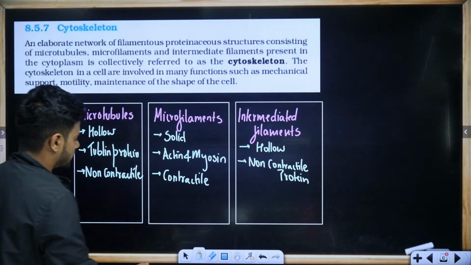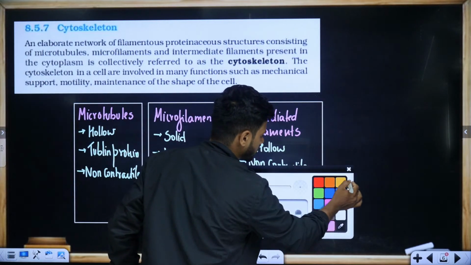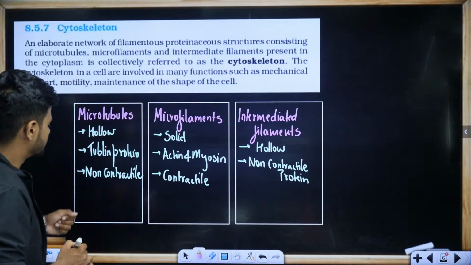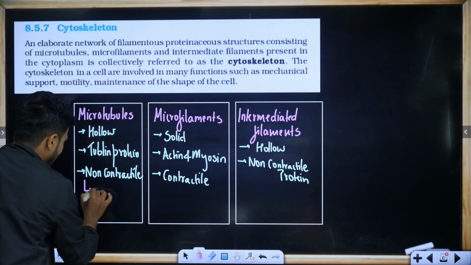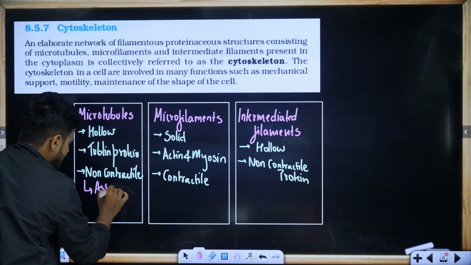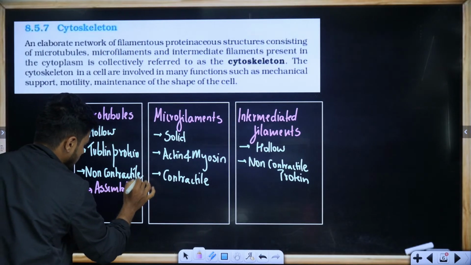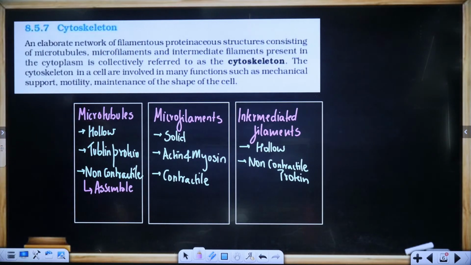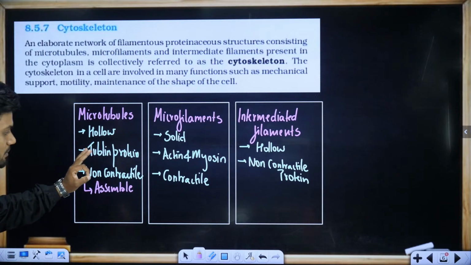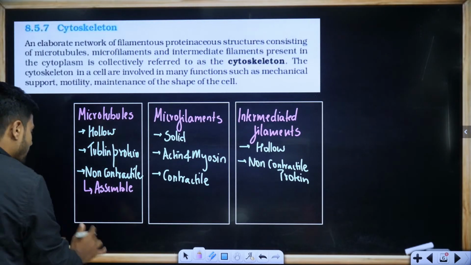So if they are non-contractile in nature, students, what can they do? They can form assembly. They can assemble themselves, like Avengers assemble, no? I'll give you a simple example, you'll understand.